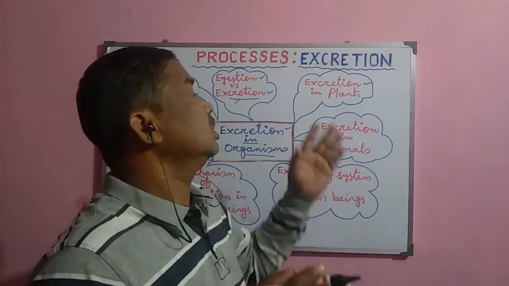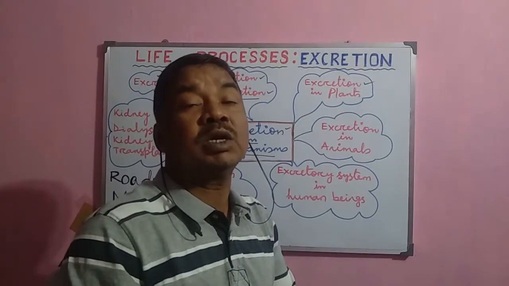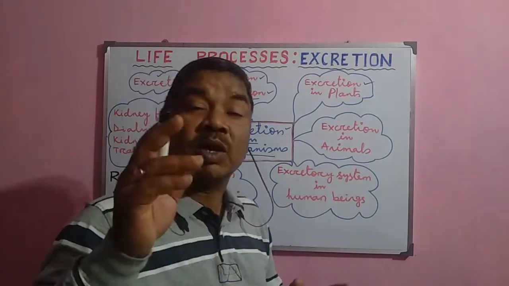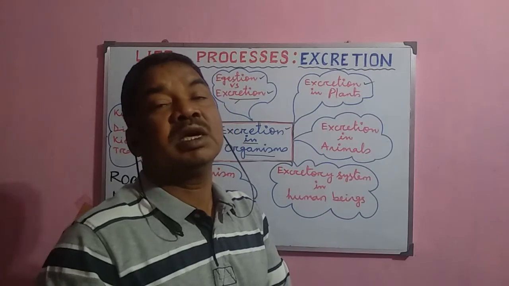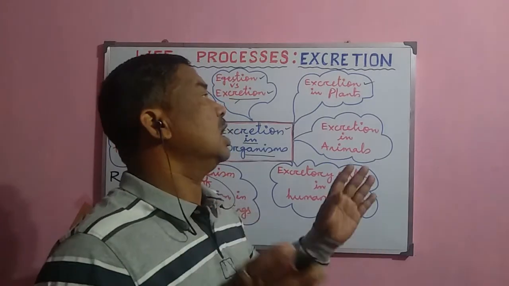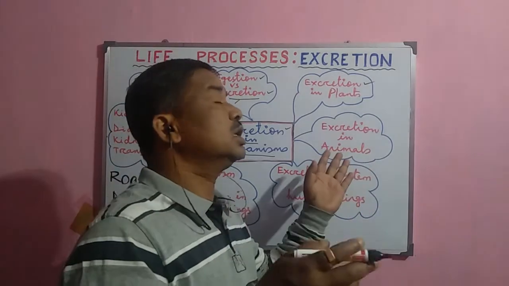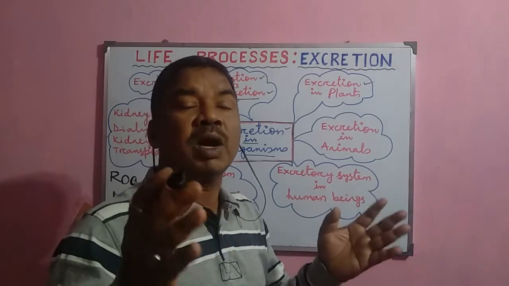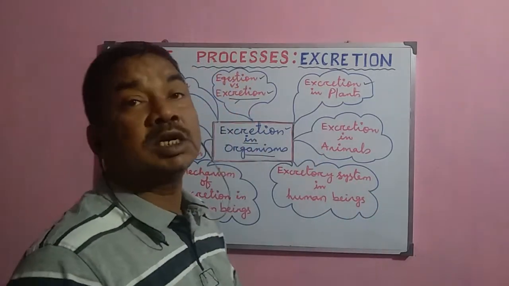These gaseous wastes are removed through the stomata, and there are some liquid wastes like latex, gum, etc. And sometimes some plants also produce some solid waste like graphites. They are removed from the body either through the stomata or through the lenticels, or they are deposited in the leaves, or in the fruits or bark, and they are removed periodically from the plant. We shall discuss this in detail.